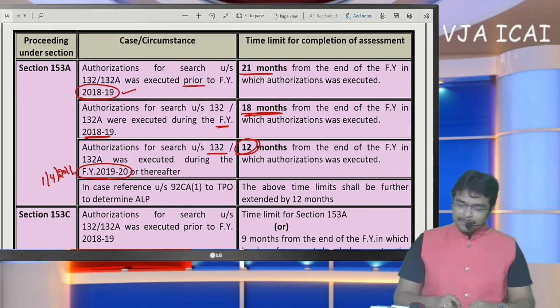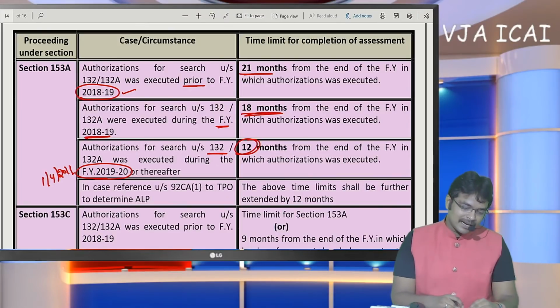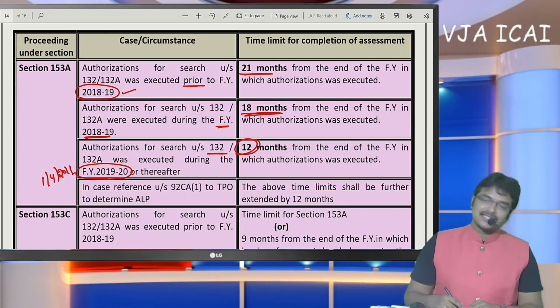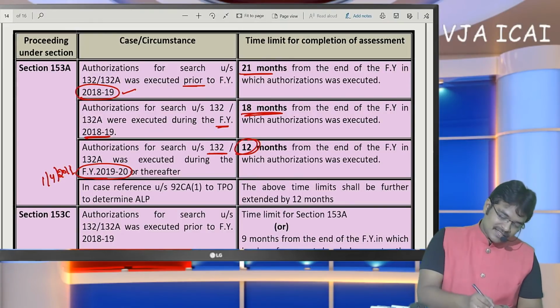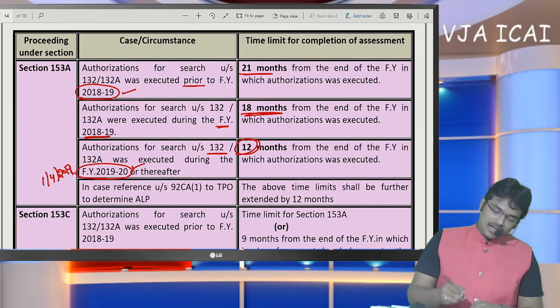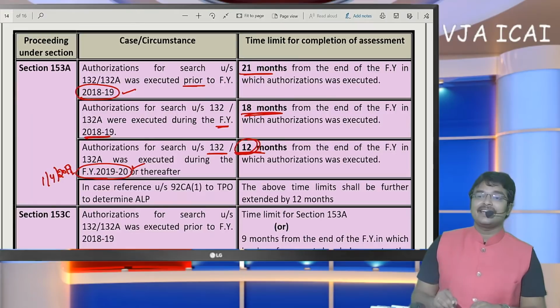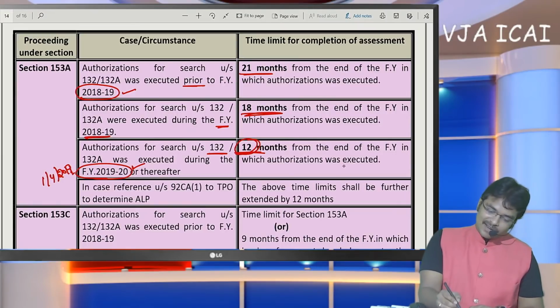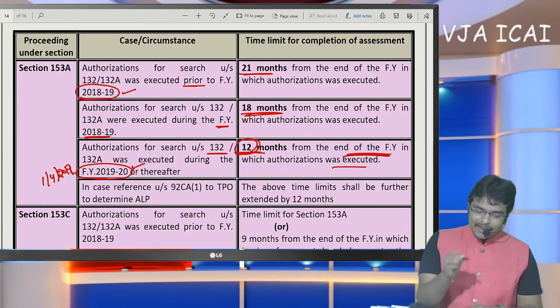So based on that, I am going to give you a conclusion that for authorizations, that means search warrant, which was executed on or after 1/4/2019, the time limit specified here is 12 months from the end of the year in which the authorization was executed.